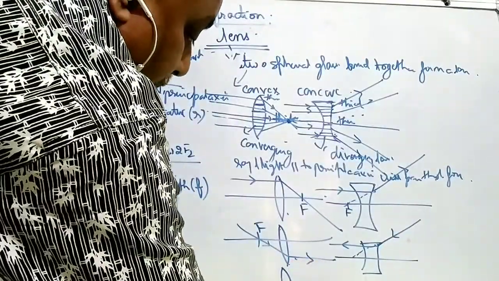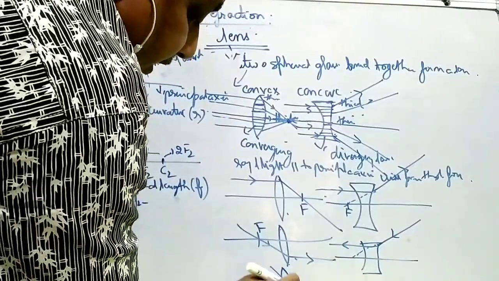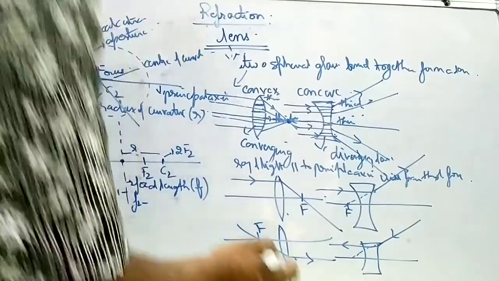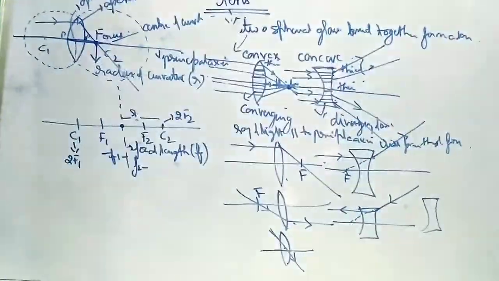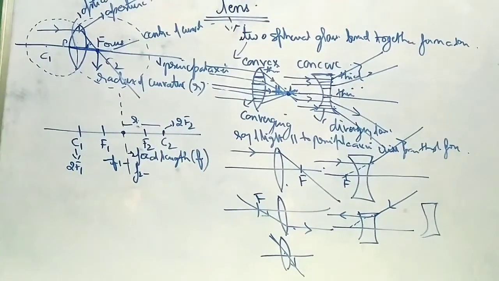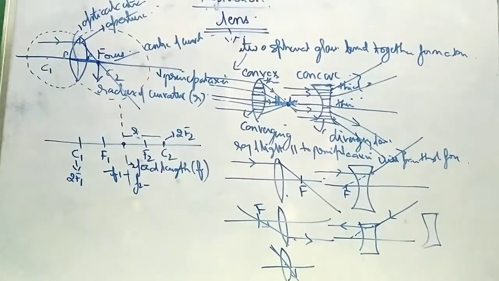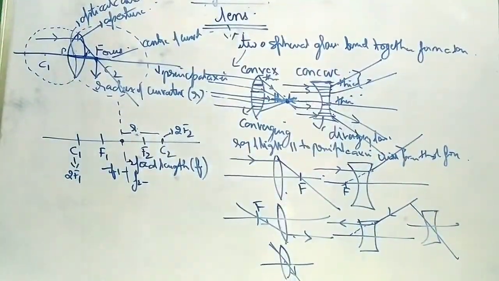Third is, if the ray of light is passing through optical center, this is the optical center, it will pass undeviated. And in this case also, it will pass undeviated.